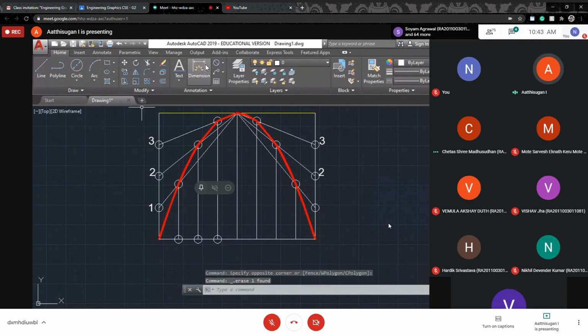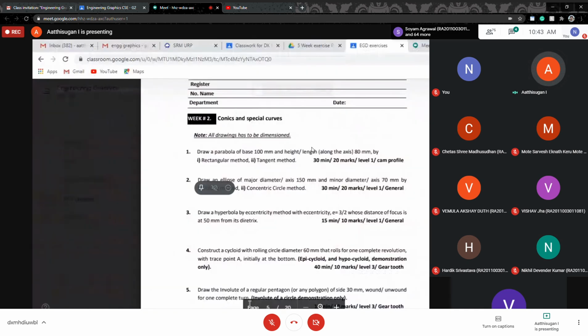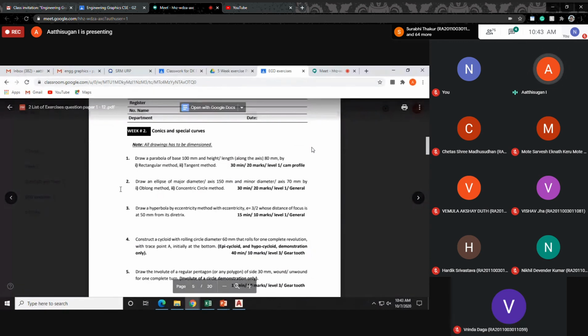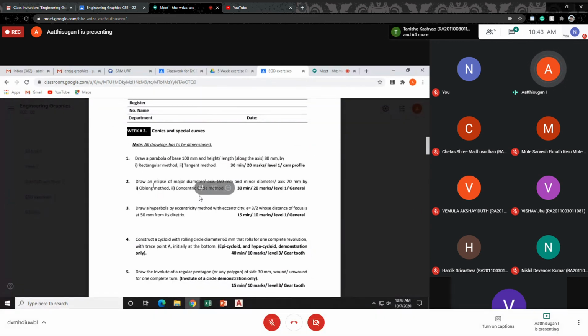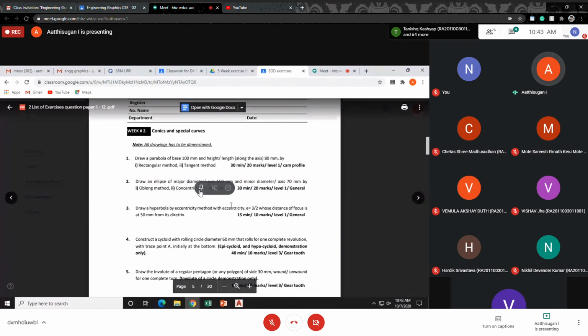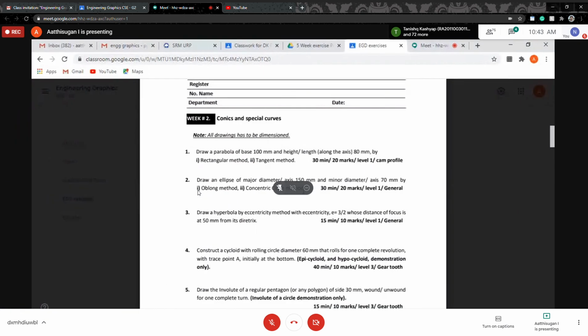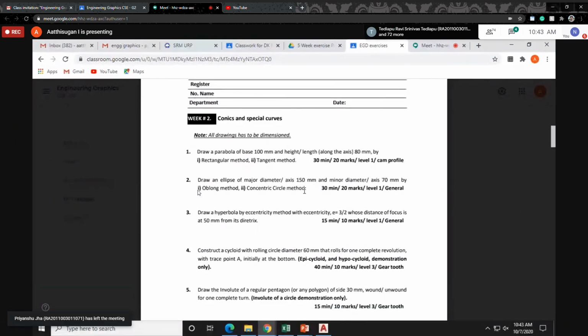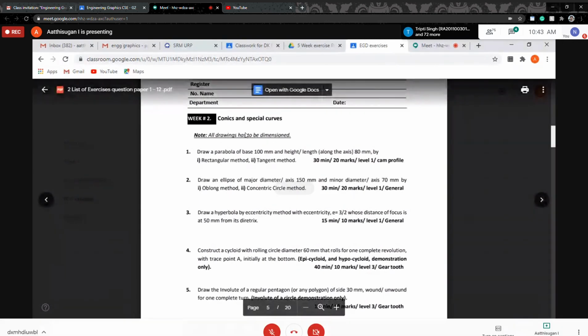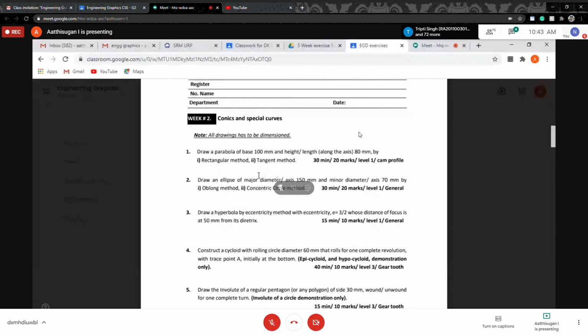I hope you understand. Dimension is the same concept, easy. The same thing you do for the tangent method. Draw the triangle. I cannot draw it all, that's why I said I don't have time. It's not possible to draw all the questions, so just practice. If you have any doubt, just call me or inform me, I will clarify. Whatever was discussed in the theory portion, do the same thing step by step. Draw the triangle, then divide, then do it.